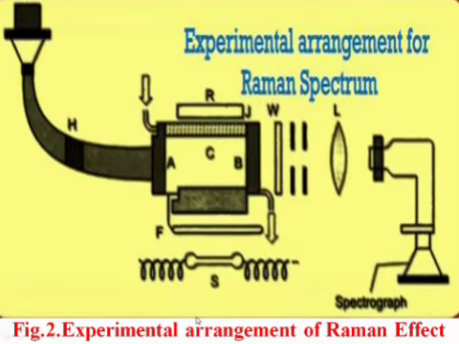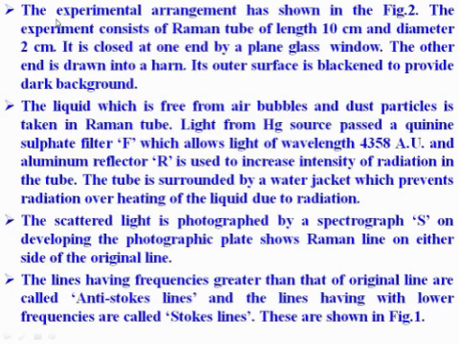This figure shows the experimental arrangement of Raman effect. As shown in the above figure, the experiment consists of a Raman tube of length 10 centimeters and diameter 2 centimeters.